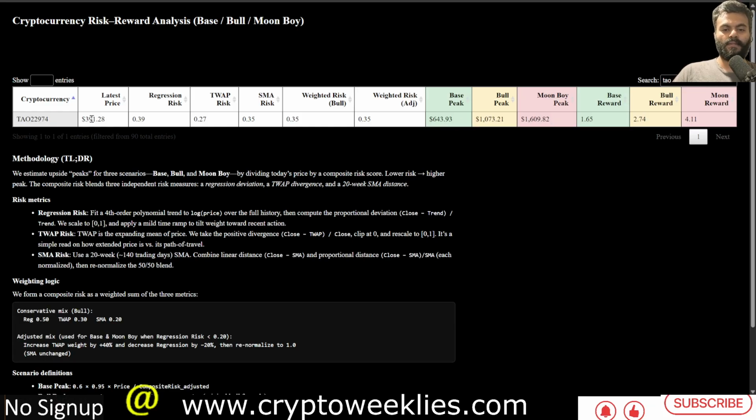With the current price at roughly $400, the moon boy target represents about a 4x from here. The euphoria case, the bull case, represents 2.75x from here, and the base case is about 70% higher than the current price.